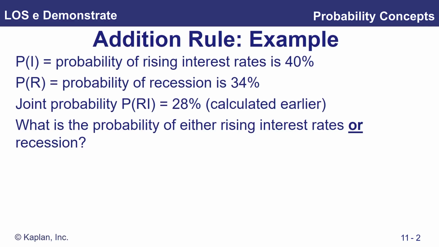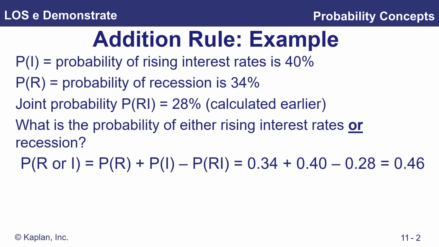So, going back to our example here, we've got a probability of rising interest rates being 40%. The probability of a recession is 34%. And the joint probability of both rising interest rates and a recession is 28%. So what is the probability of either rising interest rates or a recession? Well, we can do it by taking our 40% plus our 34% and then deducting our 28%. So there's a 46% chance that we will see either a recession or interest rates rising.